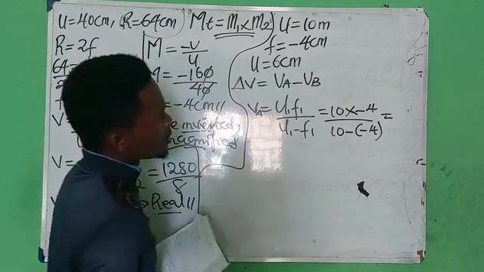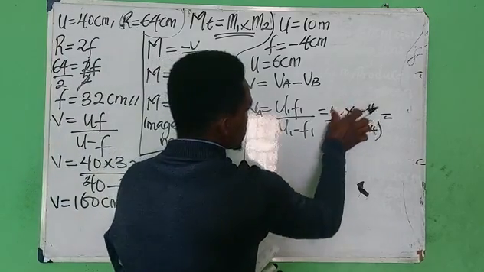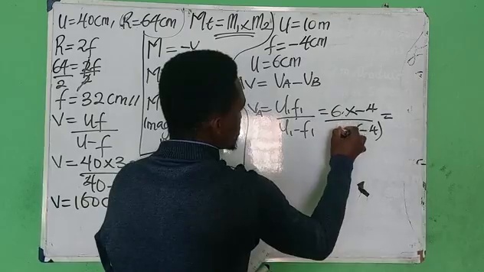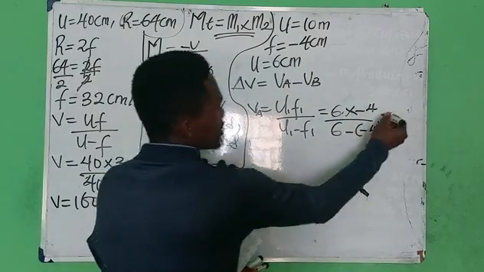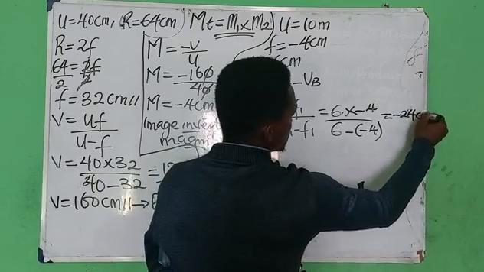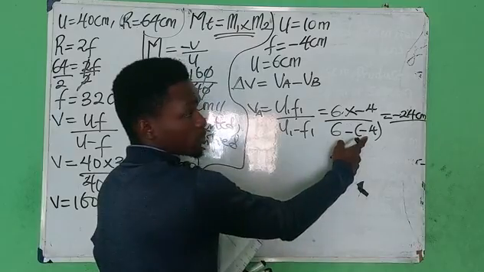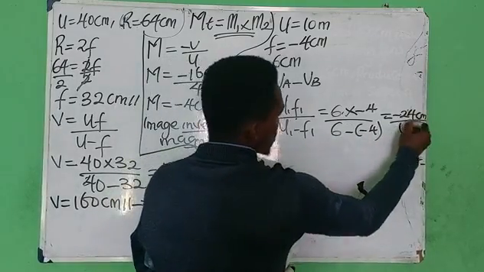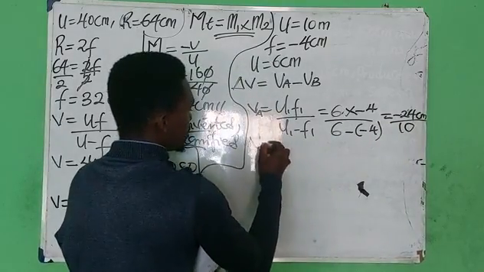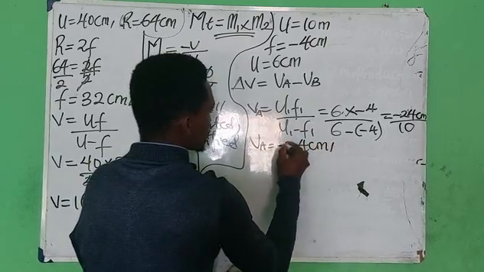Okay, sorry, you're having 6. So this time this is minus 24 centimeters over, minus times minus is plus, so 6 plus 4, you have 10. Which means that VA is equal to minus 2.4 centimeters.